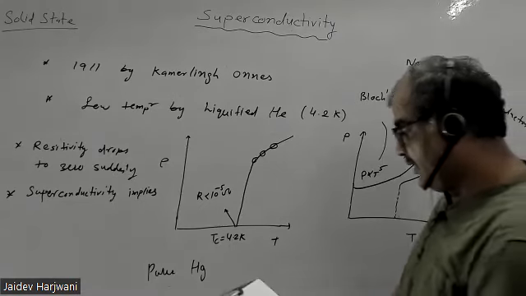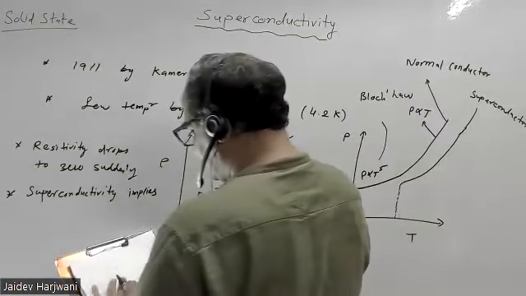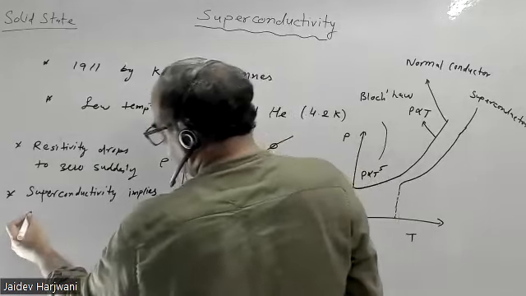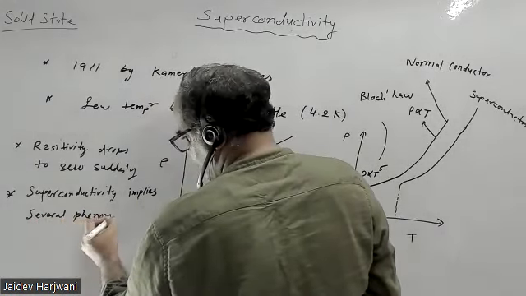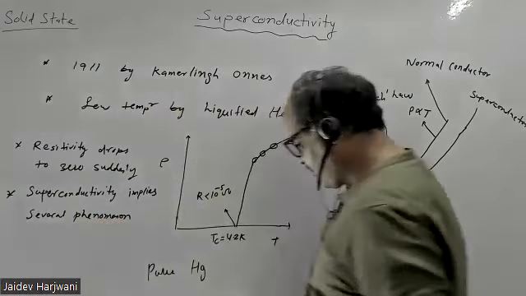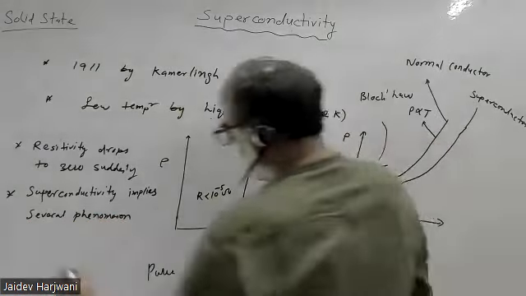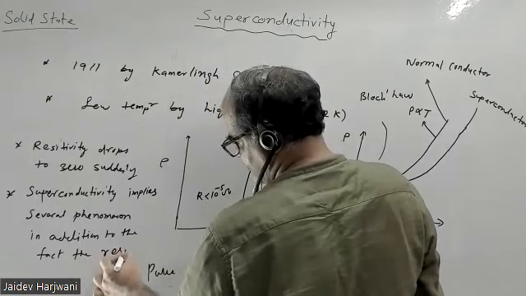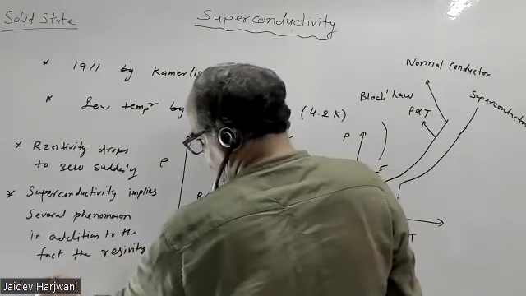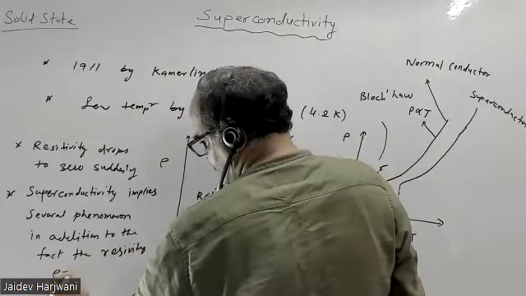Yes sir. Okay, thank you. So now superconductivity implies several phenomena, not only rho tends to 0, several phenomena, in addition to the fact that the resistivity rho drops to 0. Okay, resistivity rho is equal to 0.